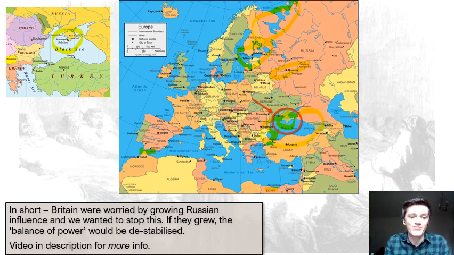So in short, Britain were worried about the growing Russian influence, and we wanted to stop this. If they grew, the balance of power would be destabilised. I.e. the balance of power where everybody in Europe checks each other and we get to get really powerful, okay. That's all we need to know about the Crimean. Okay, not too important. If you want to know more, there is a video in the link below. Click that and have a watch of that.